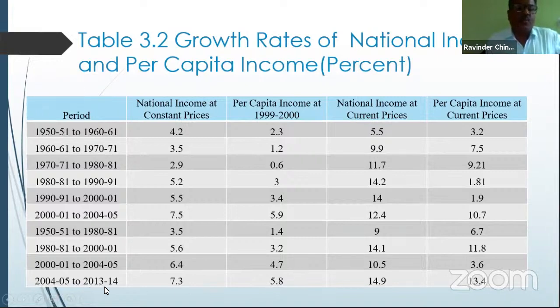Between 2004 and 2014, the national income increased at the highest rate in our economy. That is 7.3% per annum. The national income increased in our economy, and the per capita income is at a somewhat better level. When you compare the first 10 years, second 10 years, third 10 years, it was the worst situation. It was not even a single digit at the time of 1980-81, but it was a better level of growth, and an appreciable growth rate was achieved in the per capita income level.